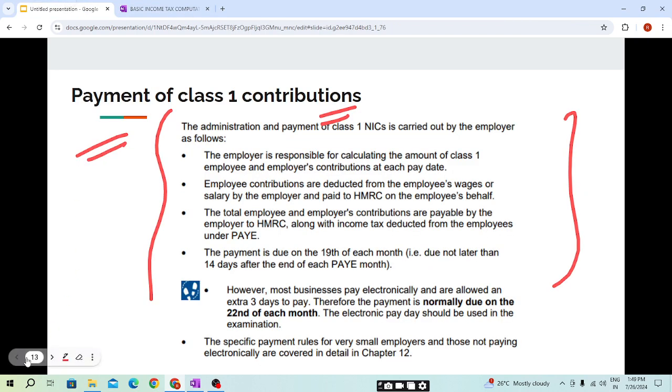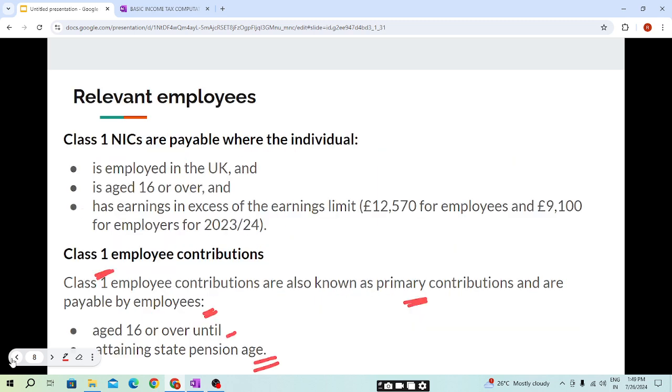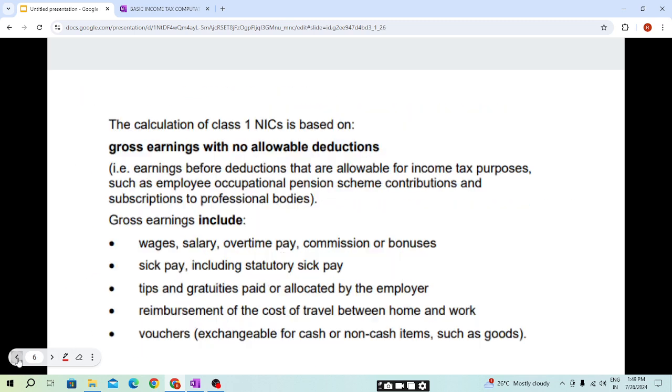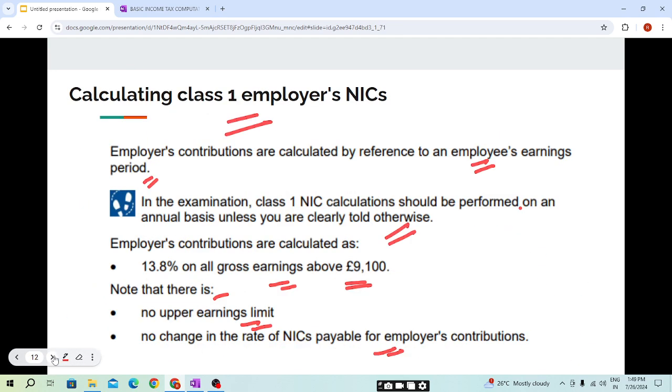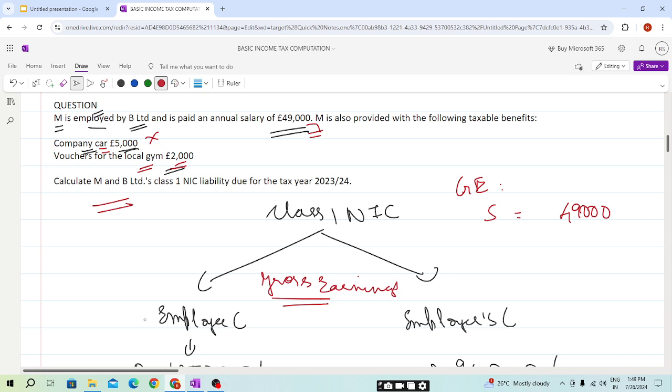We have already seen that vouchers exchangeable for cash or non-cash items, such as goods, are included in gross earning. So 51,000 will be your gross earning.